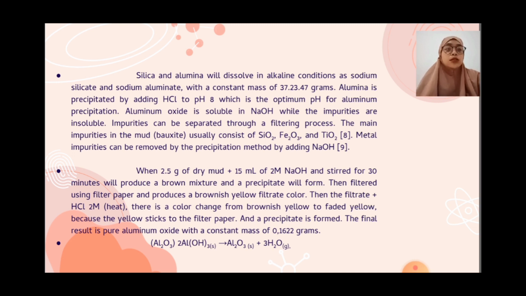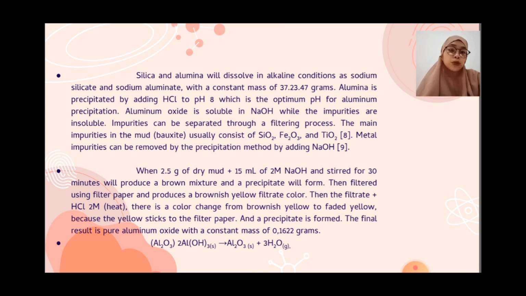Aluminum oxide is soluble in NaOH, while the impurities are insoluble. Impurities can be separated through a filtering process. The main impurities in the red mud or bauxite usually consist of SiO2, Fe2O3, and TiO2. Metal impurities can be removed by the precipitation method by adding NaOH.